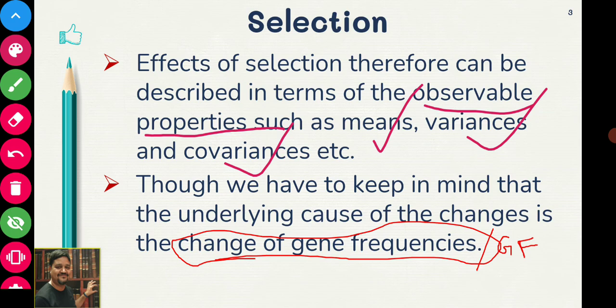Though we have to keep in mind that the underlying cause of this change is the change in gene frequency. Although we are studying the mean or variance of the metric trait or character in study, we must always keep in mind that these traits are governed by genes, and whatever we are doing, we are actually changing the gene or genotype frequency. Since we cannot see genes directly, our approach is indirect.